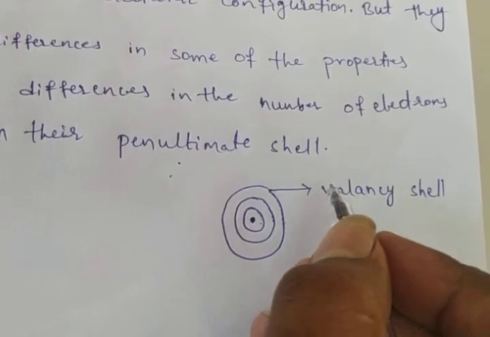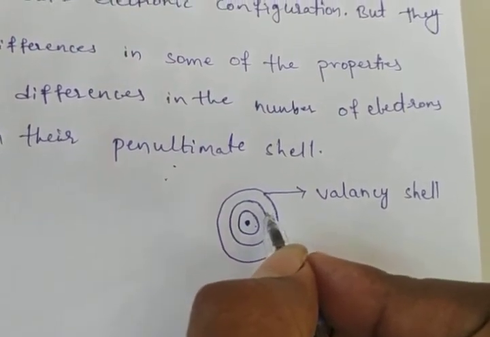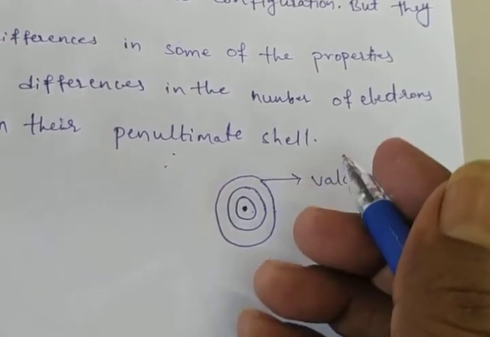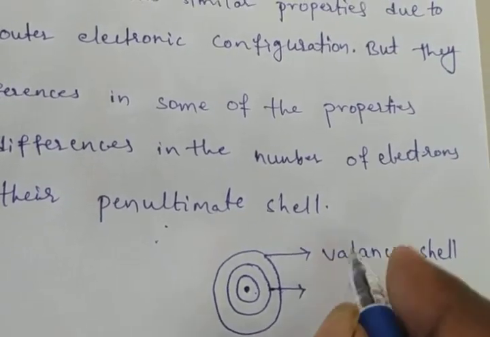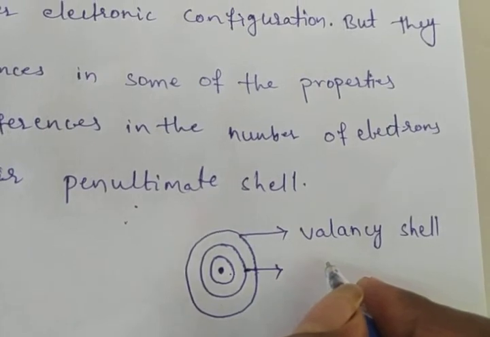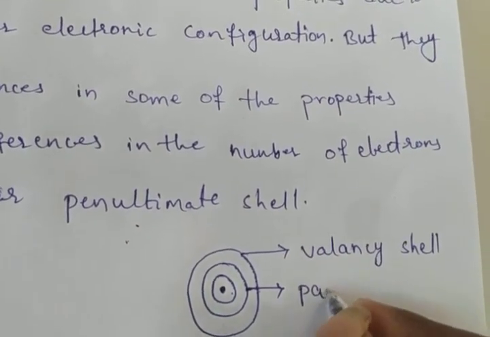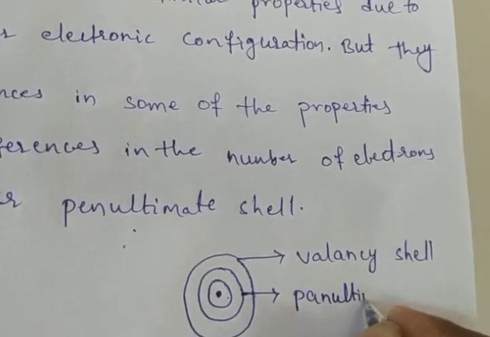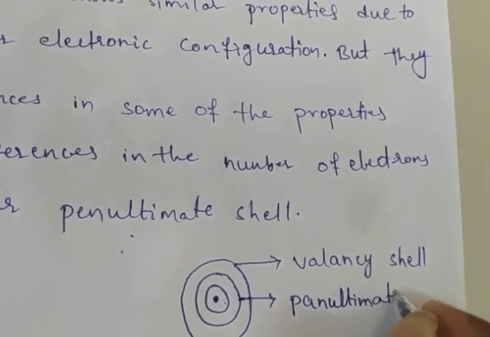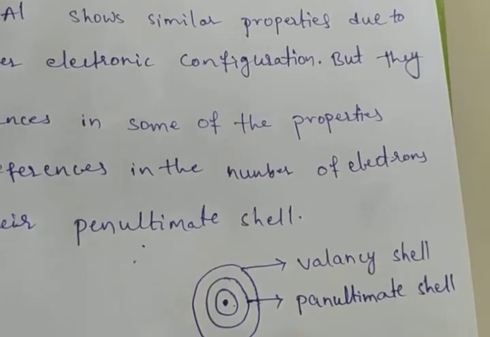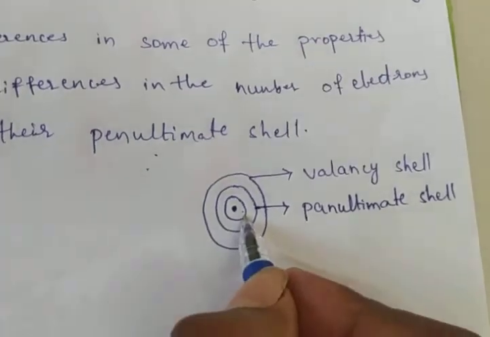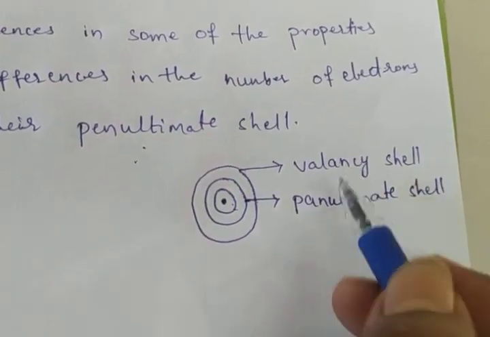Next, before the valency shell, that shell is called the penultimate shell. This is the penultimate shell. Before the penultimate shell also there is a name. The last shell is the valency shell.